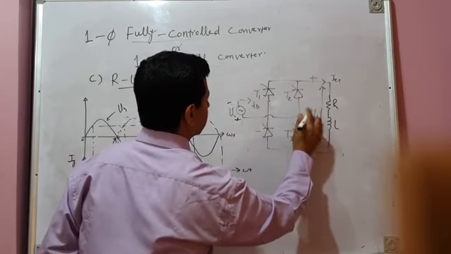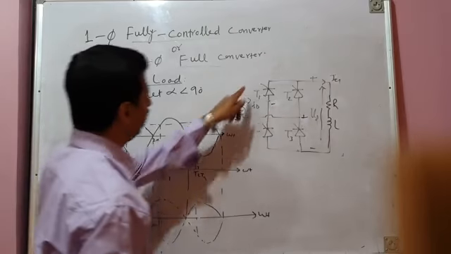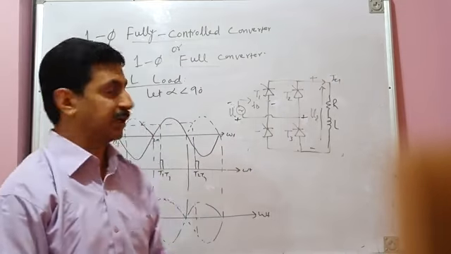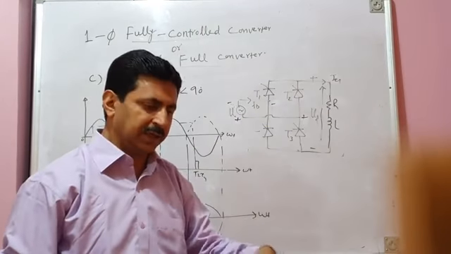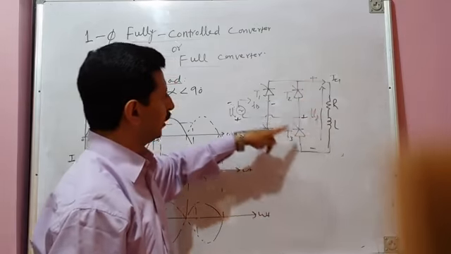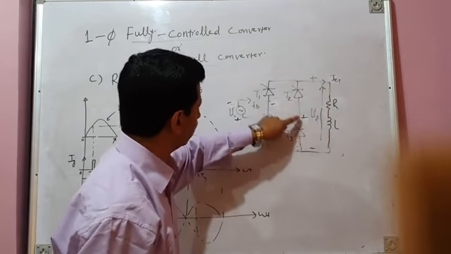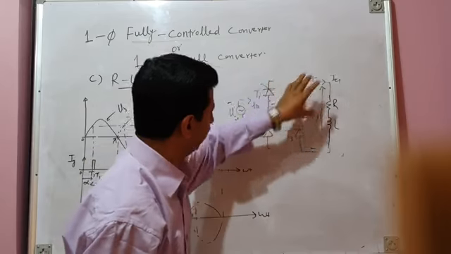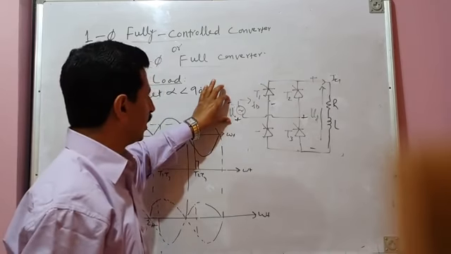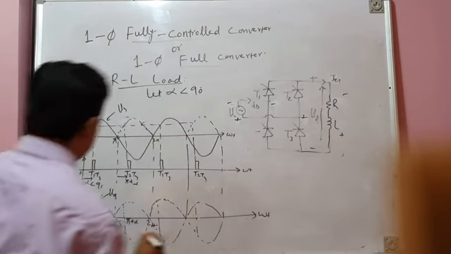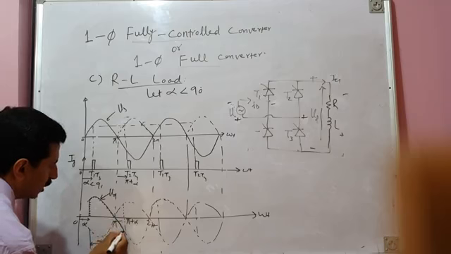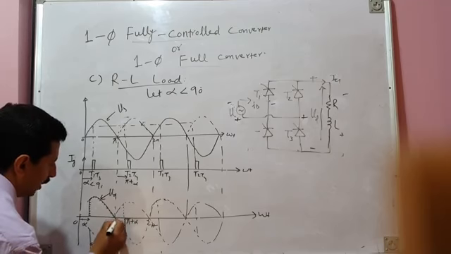This terminal becomes positive with respect to this, but the T1, T3 pair will continue to conduct because there is no freewheeling path. Since current is still flowing, the inductor is releasing its energy, so current will continue to flow through T3 and T1. And since the source voltage has reversed its polarity, a negative voltage will get applied across the load. A segment of the negative half cycle of voltage will get applied across the load as shown here.